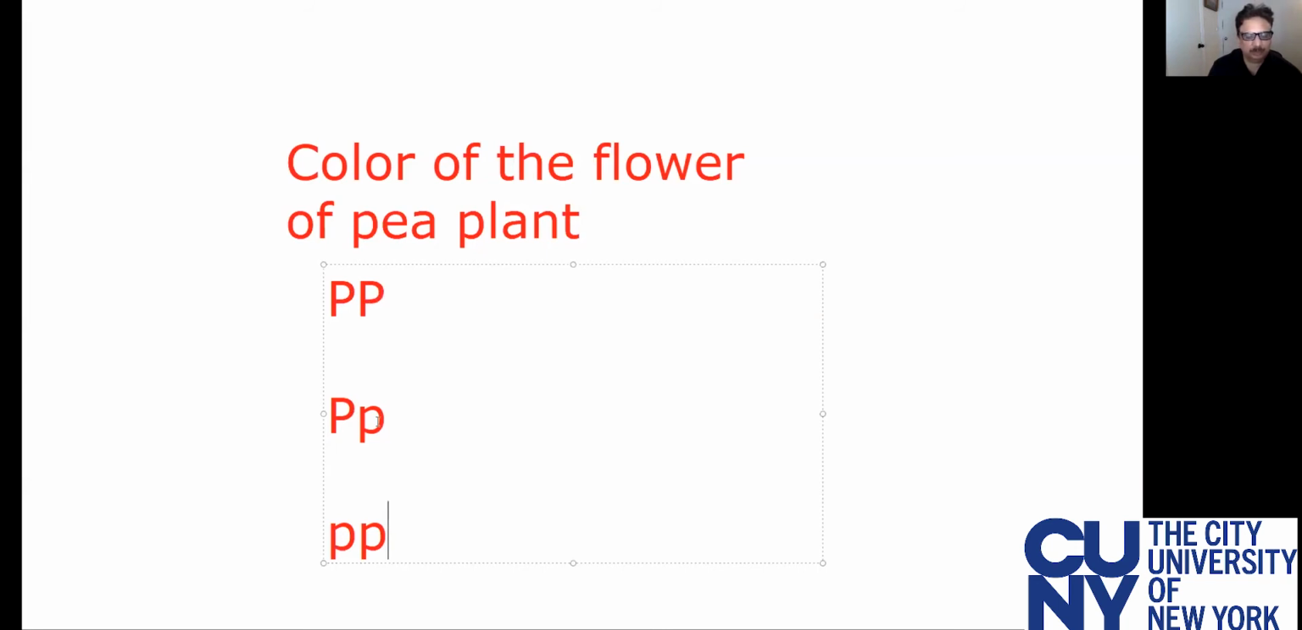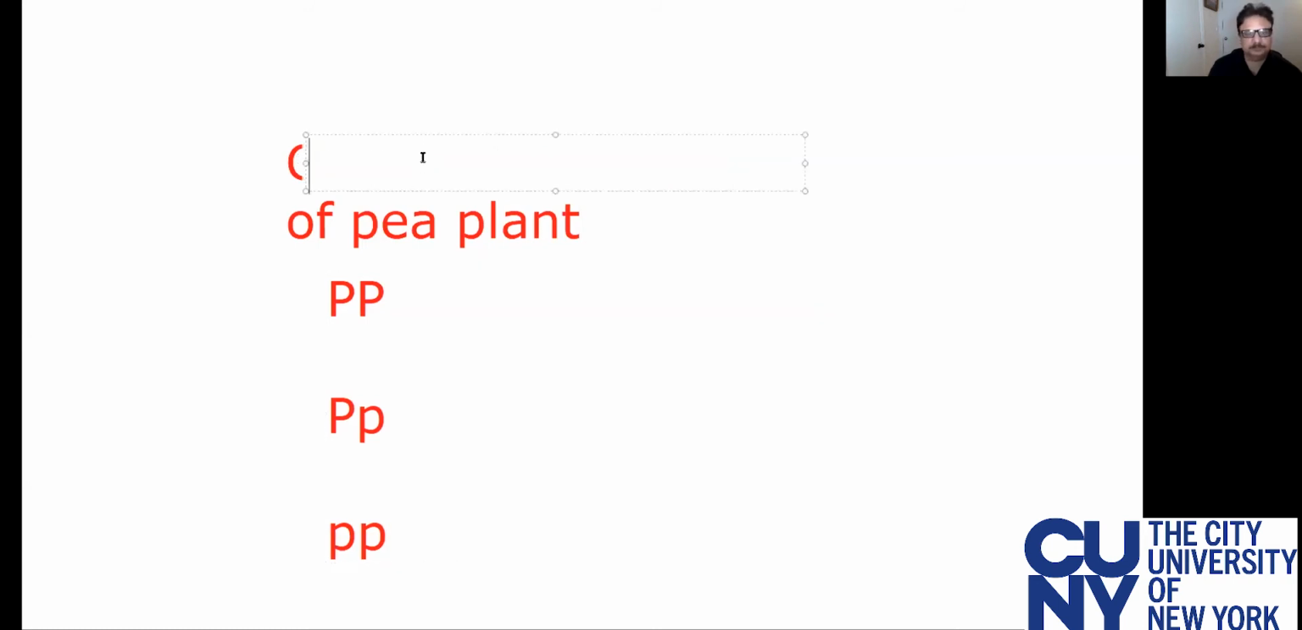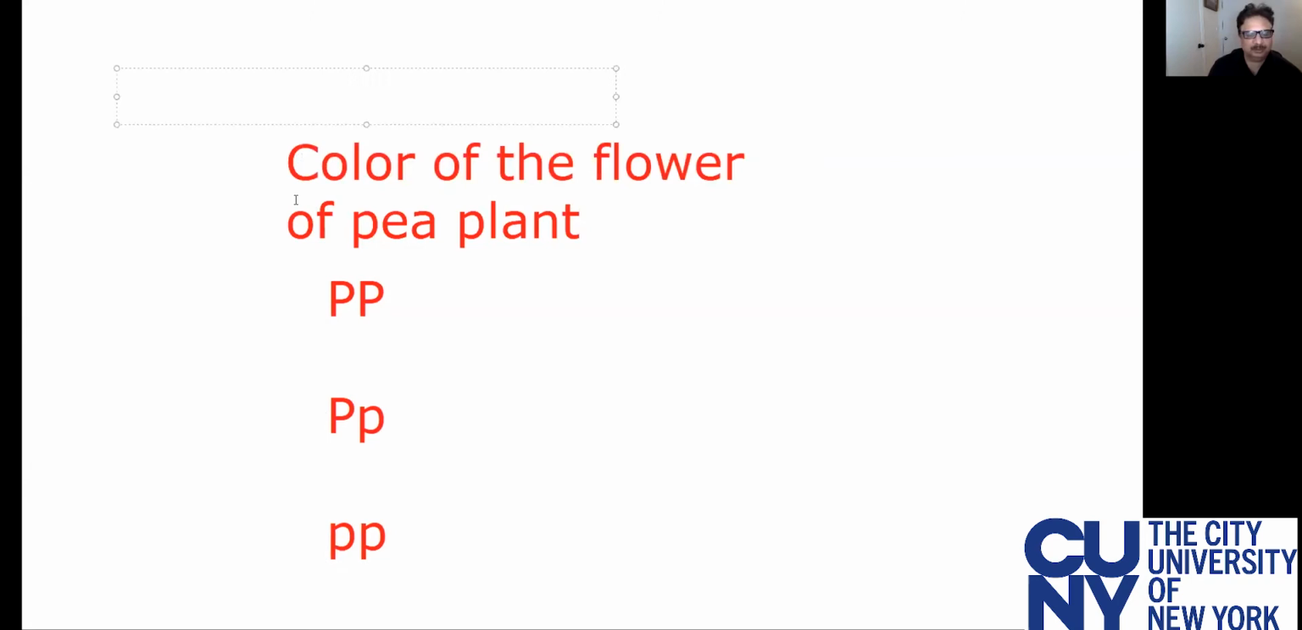Here, big P and small p, they are different. Why different? Because small p is for white color flower and big P is for purple color flower. So color is one of the characters, and this character can be represented by two alleles. These two alleles, if they are same, identical, it is homozygous allele. If the alleles are different, it is heterozygous.